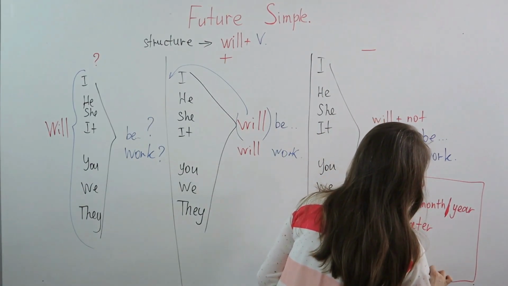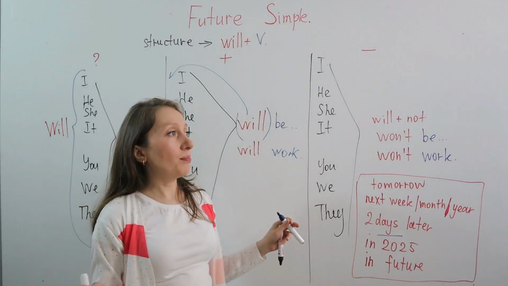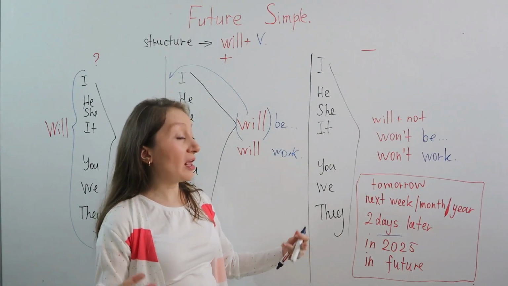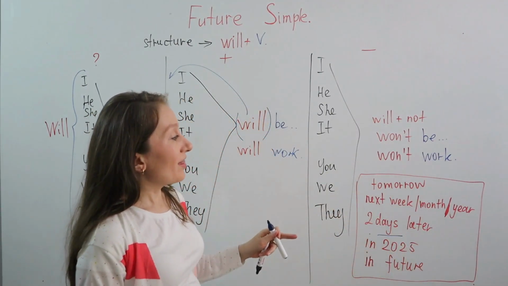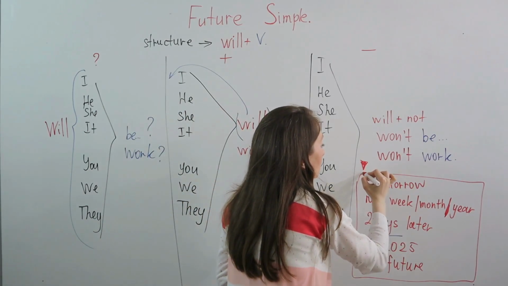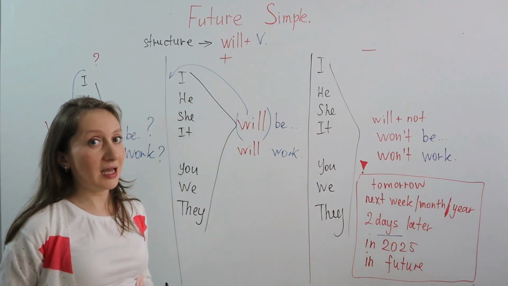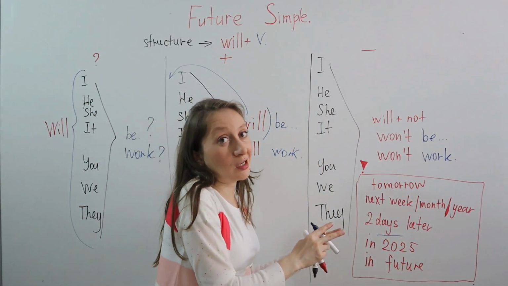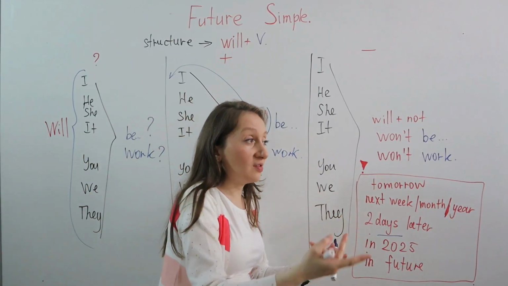You don't know the exact date, you say, I will be a president of the company in future. Maybe it's your dream, right? So these words help you to understand that actually we are talking about future tense, right? You can use them in your sentences or you don't use them, so people will understand from conversation.